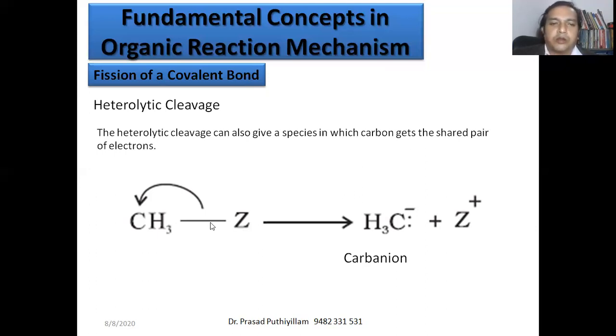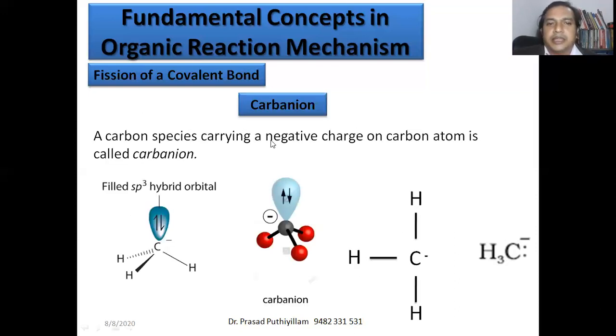The shared pair of electrons goes to the carbon atom. Carbon gets one extra electron; one electron is that of carbon only, and the second electron of Z is taken up. Then it gets a negative charge. Such carbon species are known as carbanions. Carbanions are species carrying a negative charge on the carbon atom.